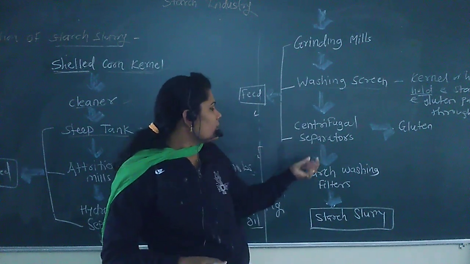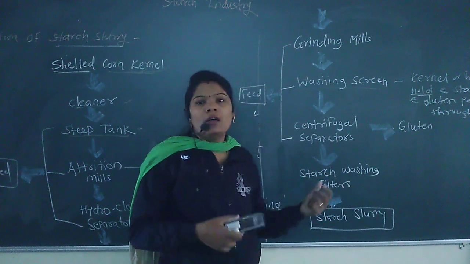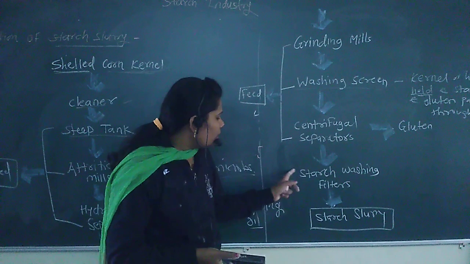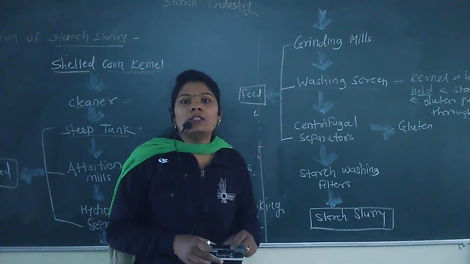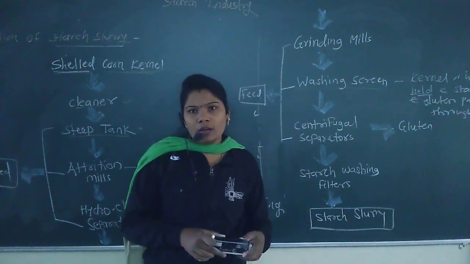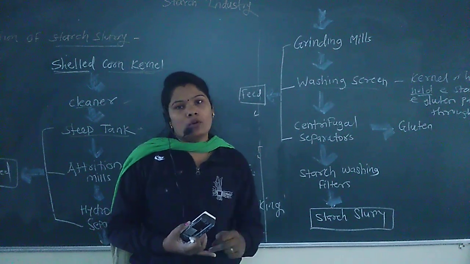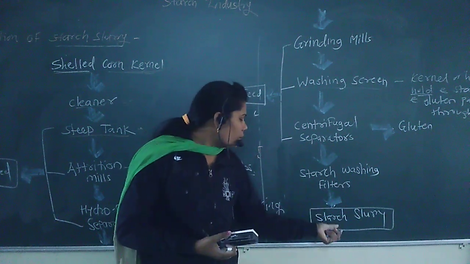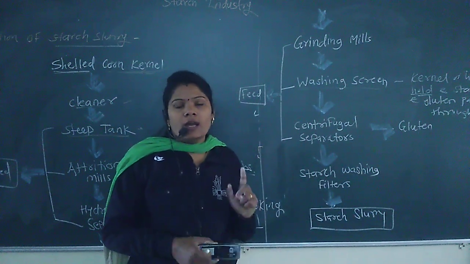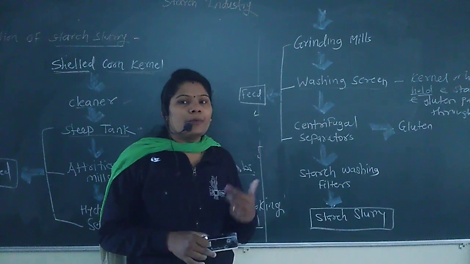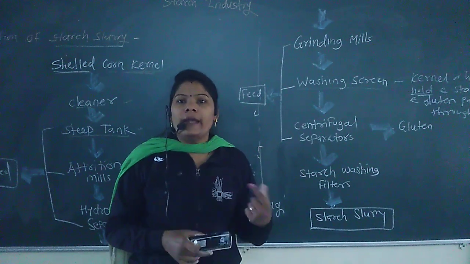Next, the remaining starch is washed. After washing, filtering and the centrifugal process, there is a formation of the starch slurry, which is useful for making starch dextrin, sweetener and alcohol. This is about the production of the starch slurry. This is the first half of the production of corn starch. The other half, the production of corn dextrin, we will learn in the next lecture.